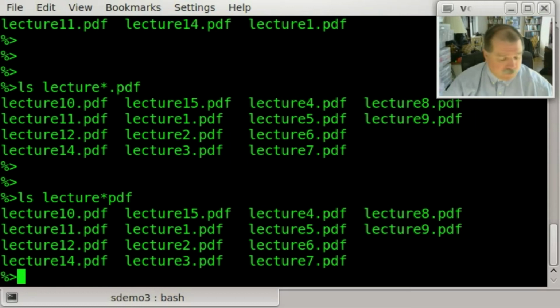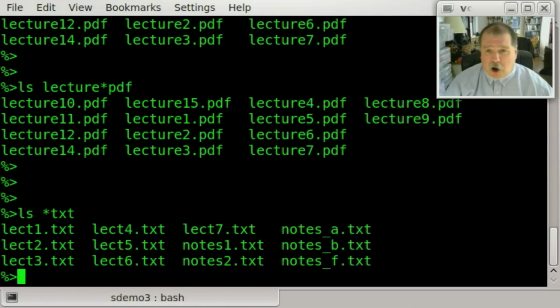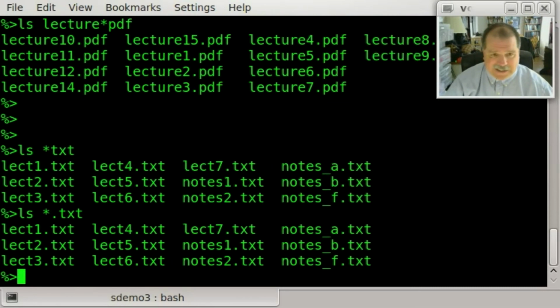All right, what if I use these at the beginning of a file name? Well, let's do ls star txt and see what this matches. This matches all my files that begin with anything but end with txt. I could have also chosen to say star .txt, in which case I would have matched the things that end with .txt. Why would that matter? Suppose I had a file that was named xyztxt with no dot in it. This would match that, whereas this command with a dot in it would not. It would match something that ended specifically in a .txt.